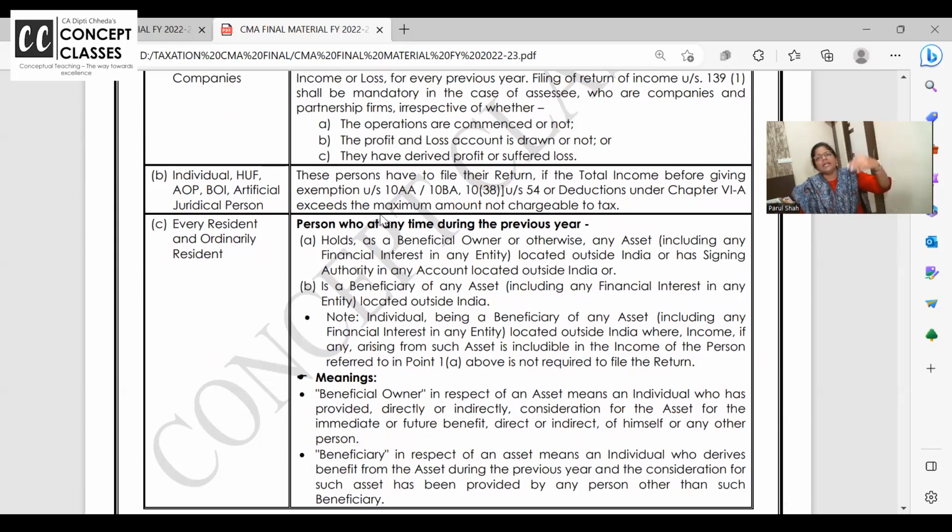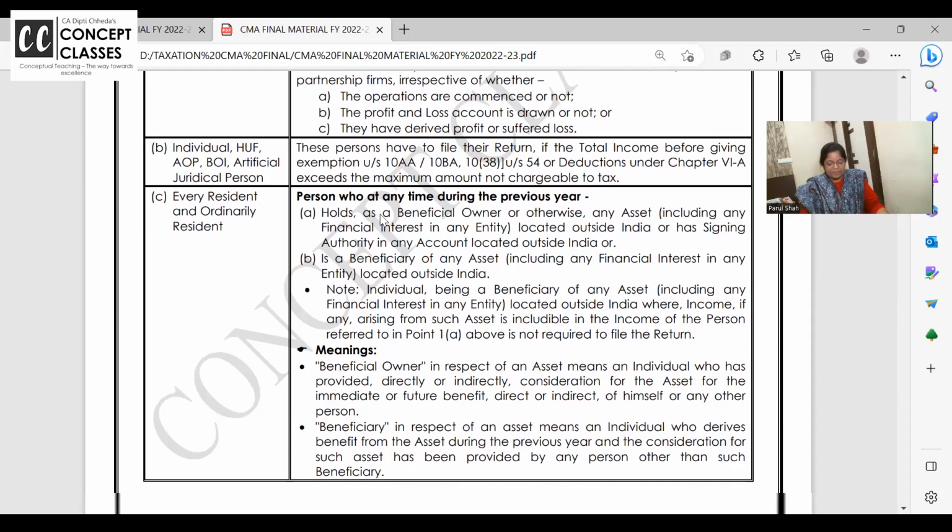After gross total income and Chapter VI-A deductions, my income may be 1 lakh. But if the gross total income was 5 lakhs, so before availing deductions, Section 54 exemptions, capital gain, Section 10AA exemption, export turnover wala, if your income exceeds basic exemption, you need to file return.